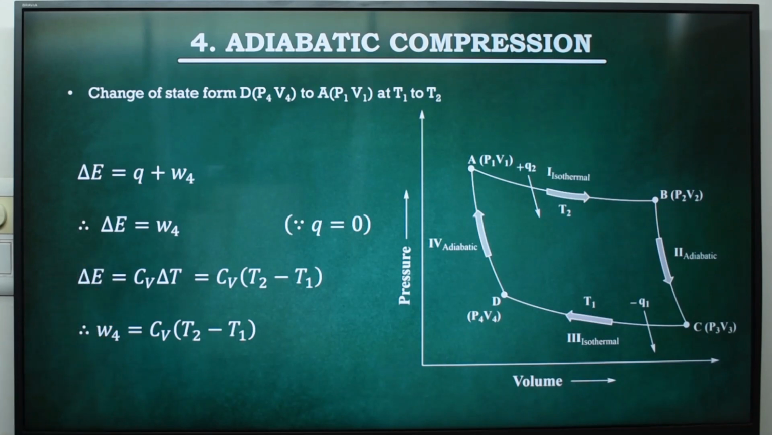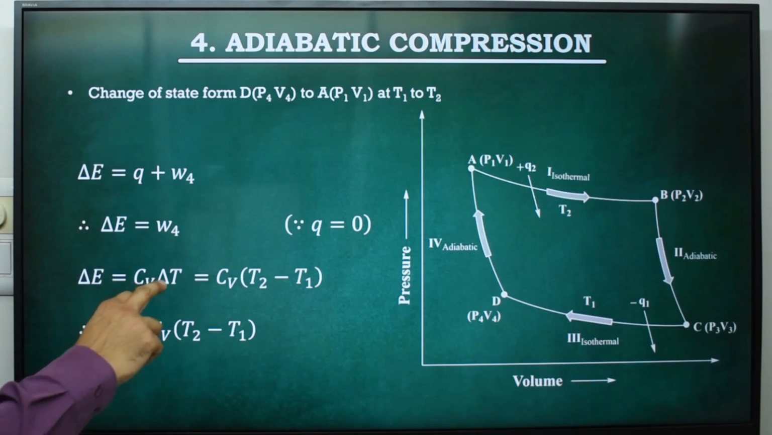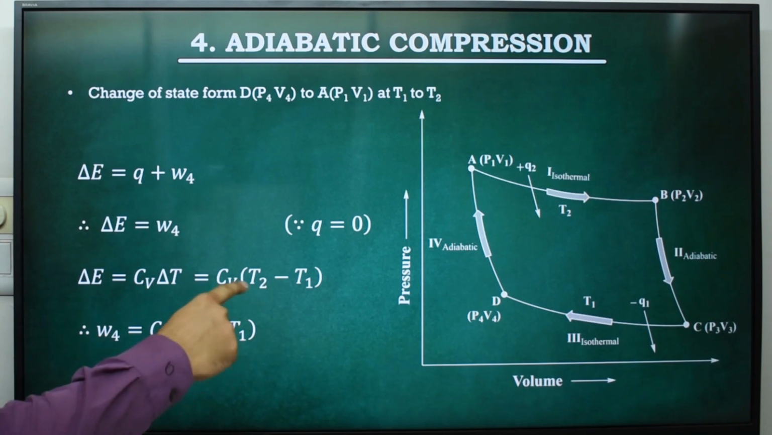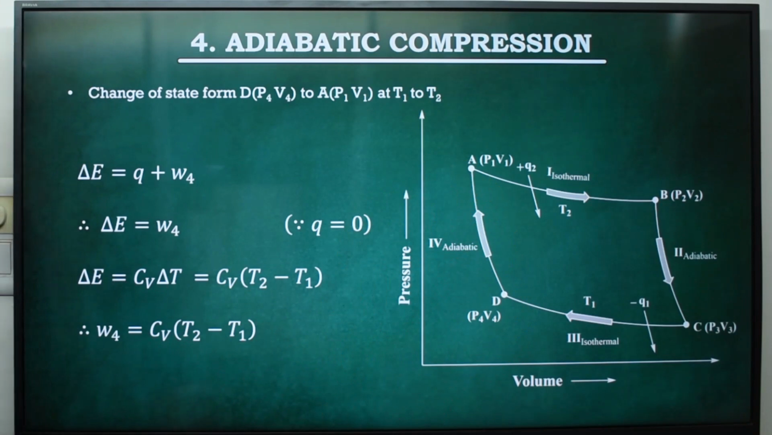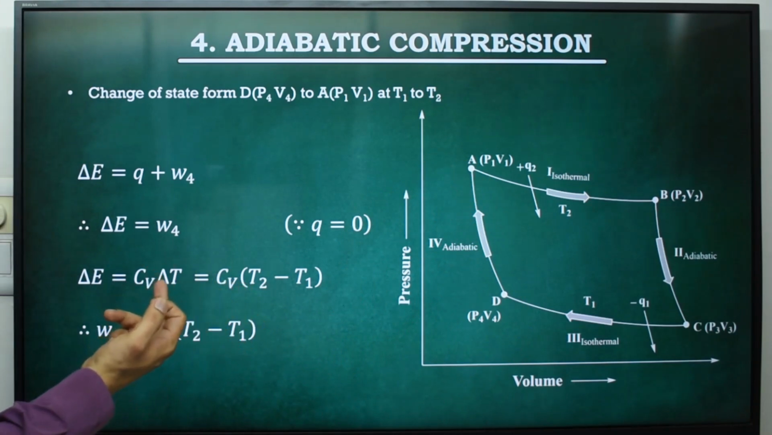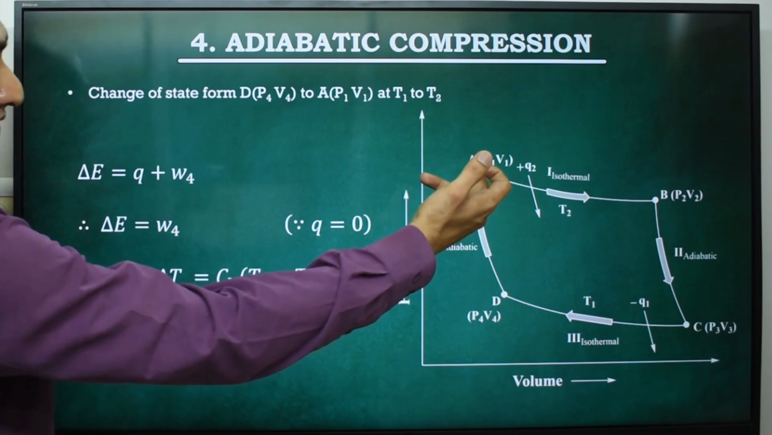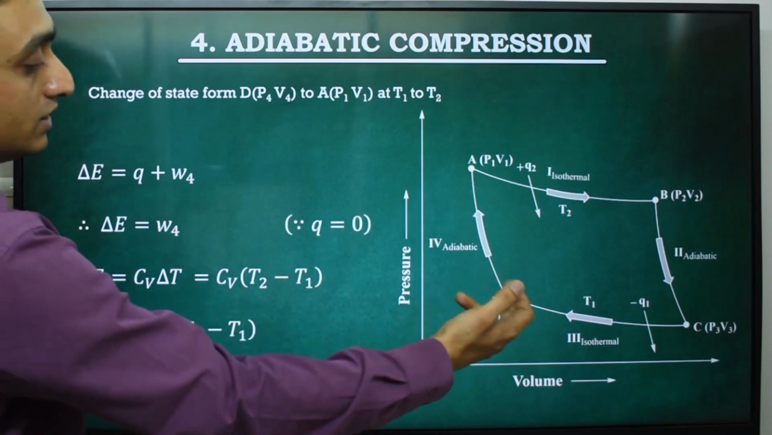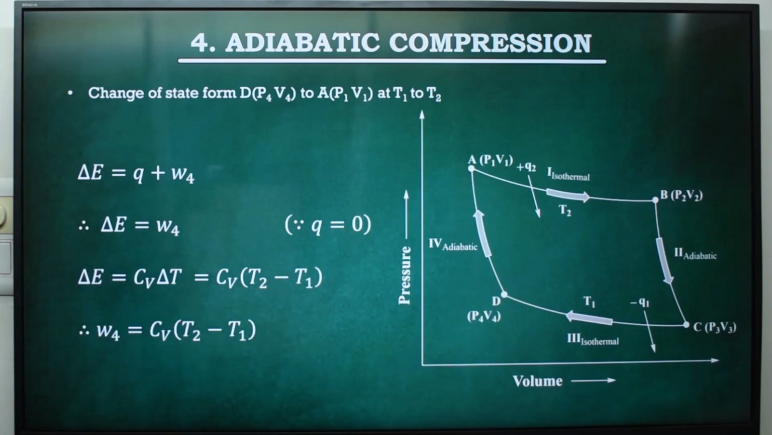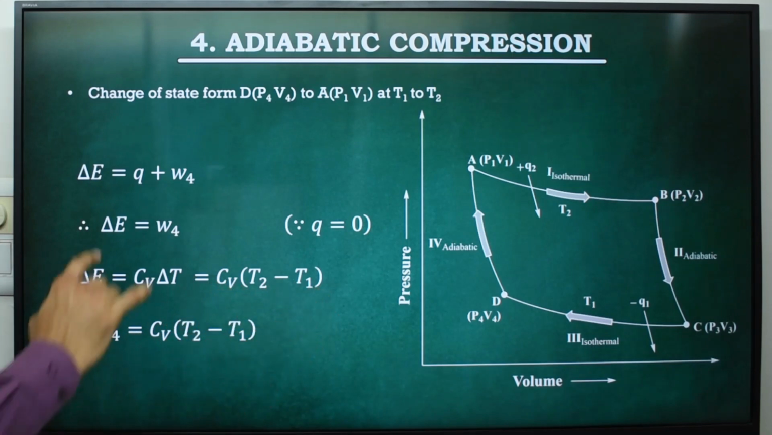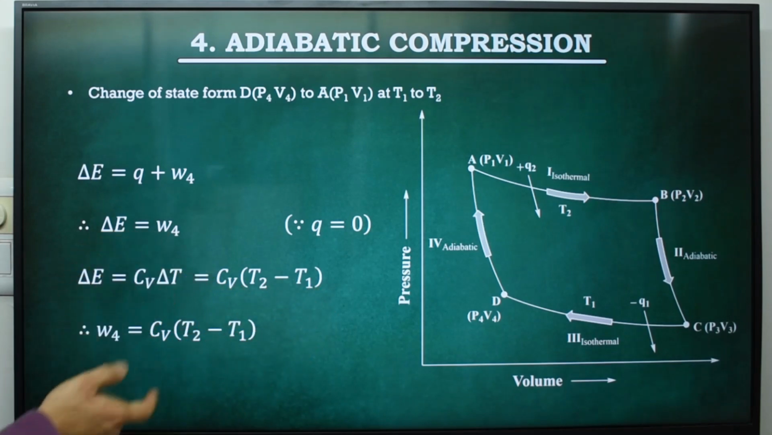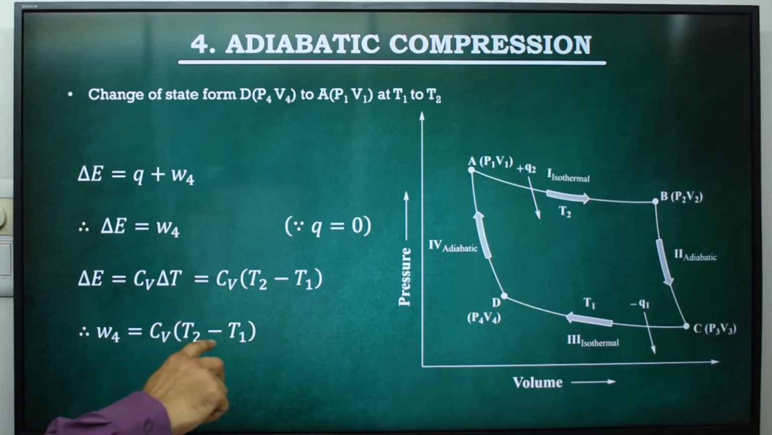Change in internal energy is given by CV into delta T. The temperature is changed from T1 to T2. So we can say that delta T is equal to T2, the final temperature, minus T1, the initial temperature. So it becomes CV into bracket T2 minus T1. So delta E is equal to W4, and we can say that W4 is equal to CV into bracket T2 minus T1.